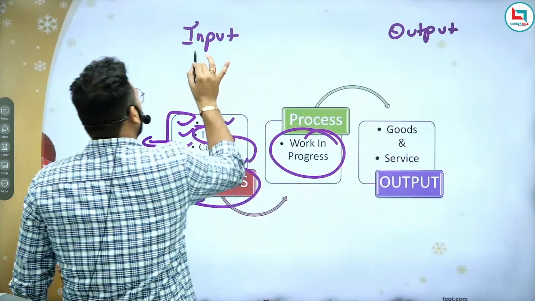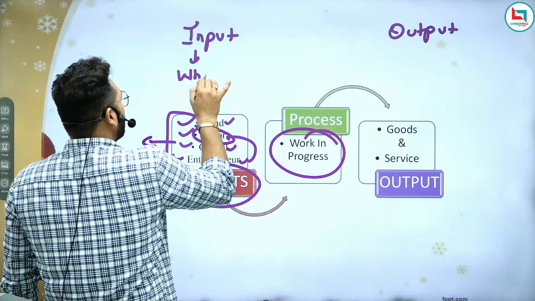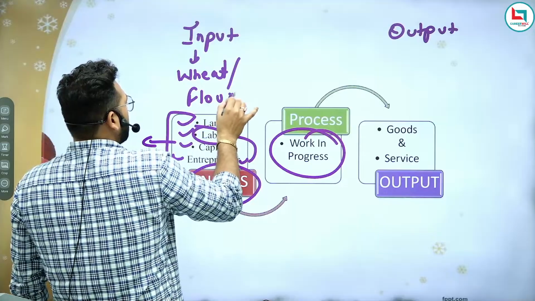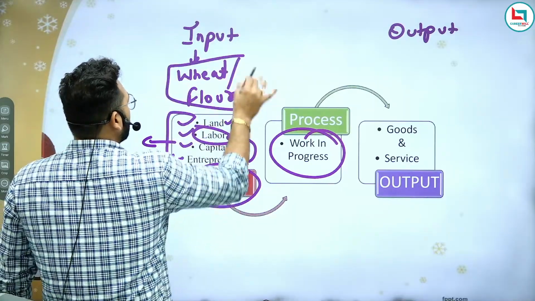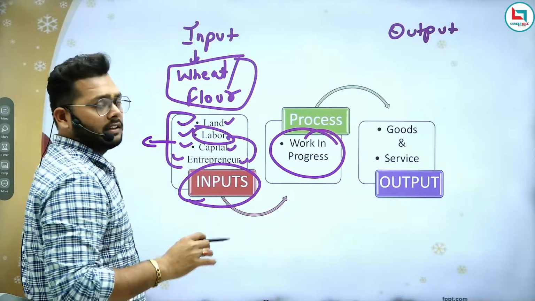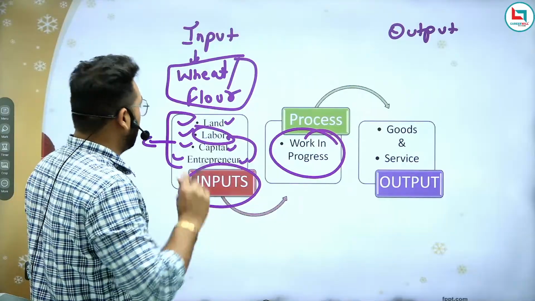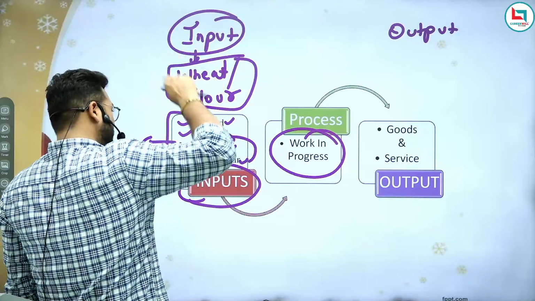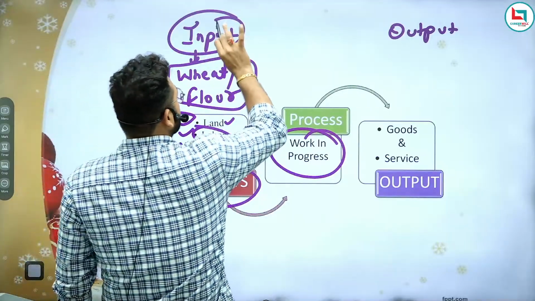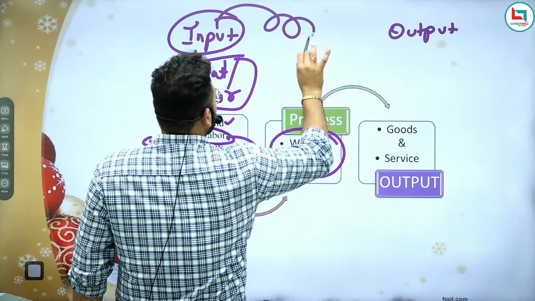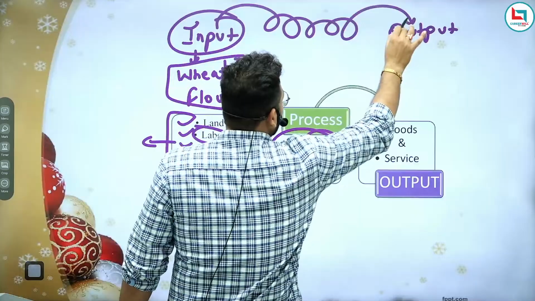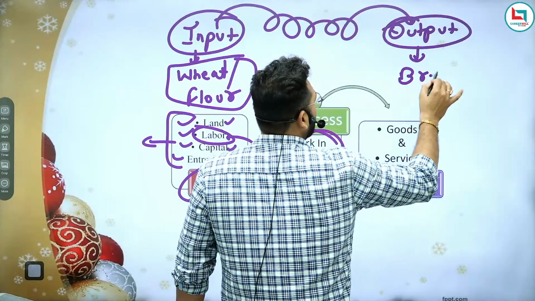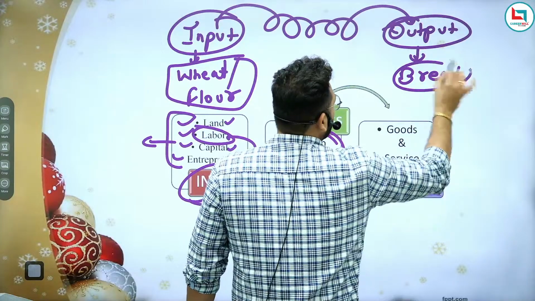Now let's say wheat, or you can say flour, is with the bakery shop. So this bakery shop will apply these inputs to make bread. So whatever output you are getting, this is bread.